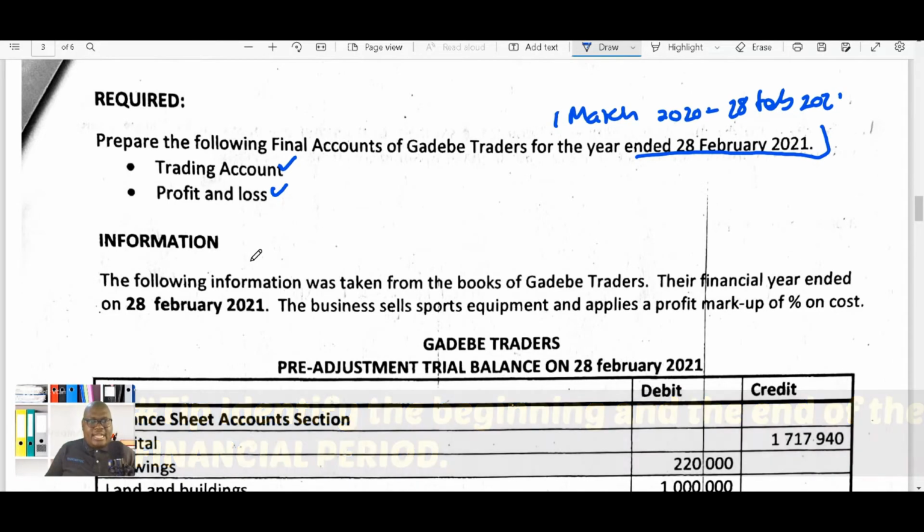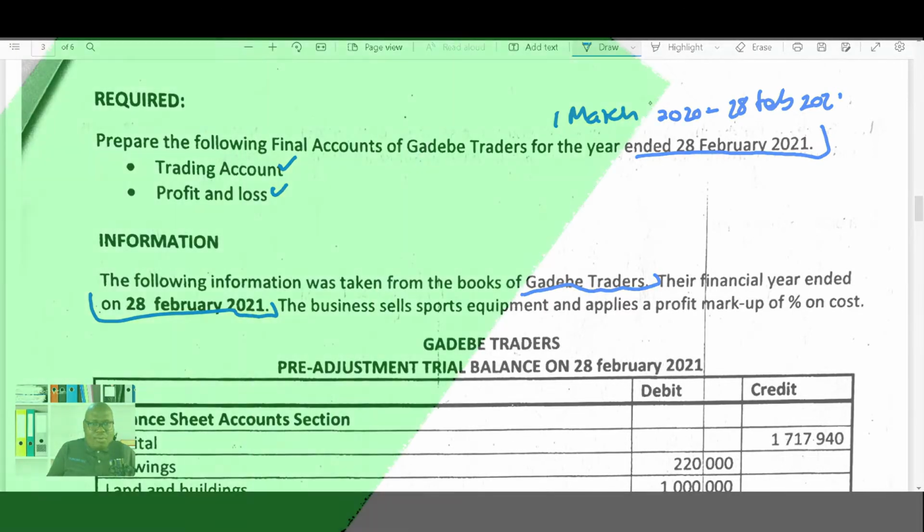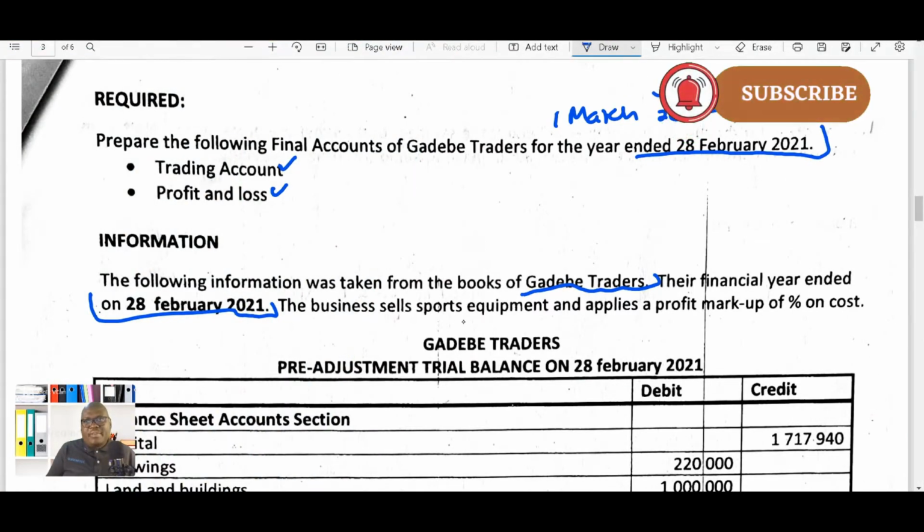They are saying that the following information was taken from the books of Hadebe Traders. So this means that the name of the business that we are dealing with is called Hadebe Traders, and they are saying that the financial year of that business ends on 28 February. Remember, here we identified the financial period, and the reason why they are repeating this information is that the financial period is very important in accounting.